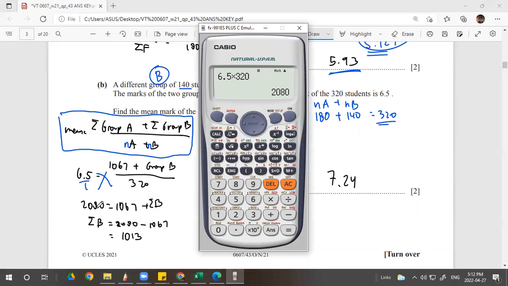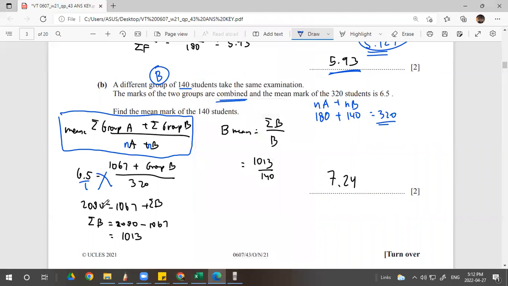See, it's right. And then equals 1067 plus the total score of group B, right? And then you can find the group B score. Just subtract 2080 minus 1067, you will get 1013. The question is find the mean mark of the 140 students of group B, right? The mean of group B will be the total score for group B divided by the number of students of group B. So the answer will be 7.24.